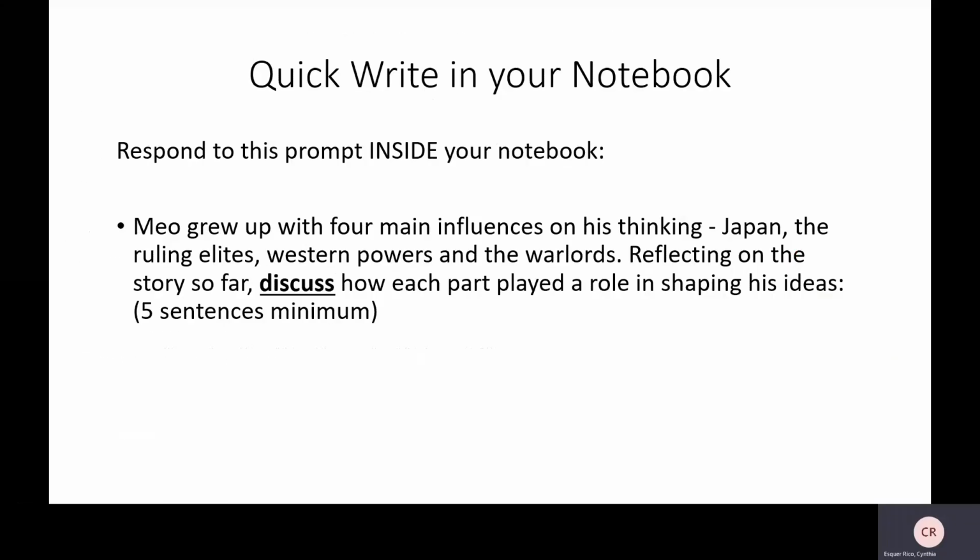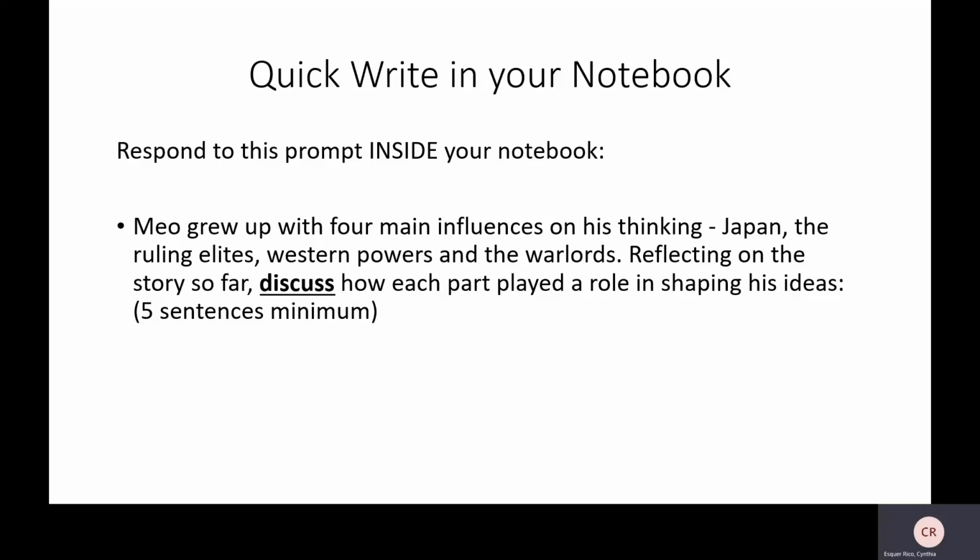But before you go, there is a question in your notebook that I want you to answer. Okay, so Mao grew up with four main influences on his thinking, right? Japan, the ruling elites, Western powers, and the warlords. There are these four elements that exist within China that are influencing that. Mao's watching this happen as he's growing up, right?